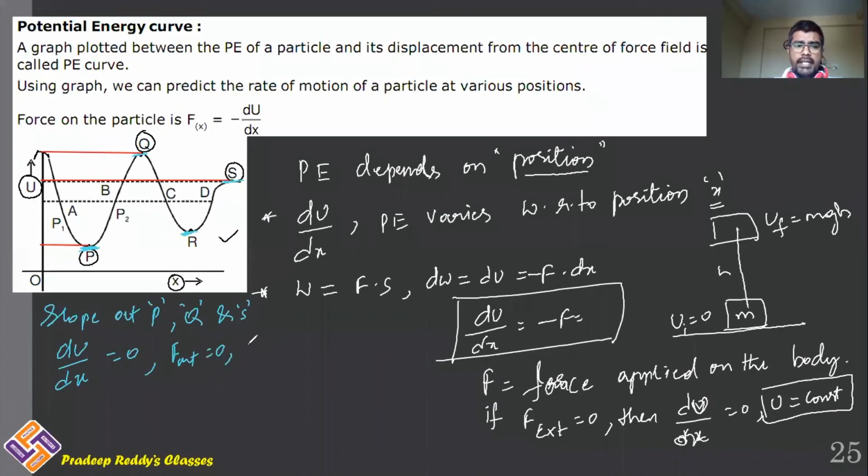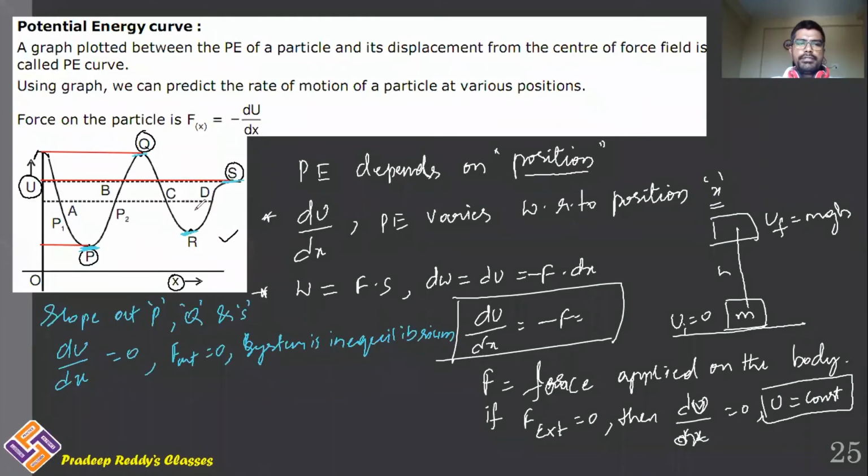F net is equal to 0 means that the system is in equilibrium. So whenever a potential energy versus position graph is given to you, and you are able to locate a point where the slope becomes 0, that position is called an equilibrium position. So here P is an equilibrium position, Q is an equilibrium position, R is an equilibrium position, S is an equilibrium position. These are all equilibrium positions because F net is equal to 0, slope tending to 0.